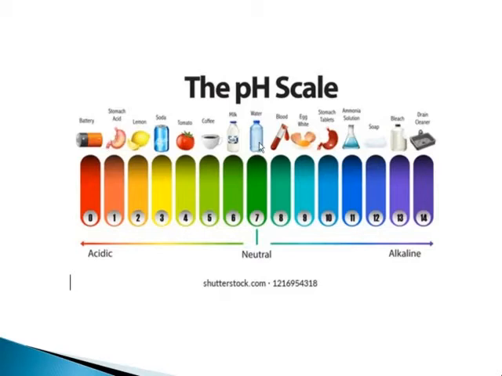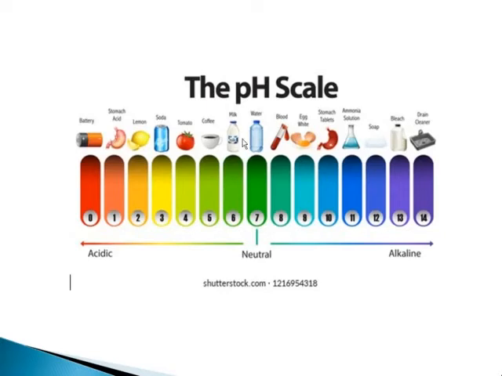When we dip pH paper in any material, for example, here some materials are given: battery, stomach acid, lemon, soda, tomato, coffee, milk, water, blood, egg white, stomach, ammonia solution, soap, bleach, drain cleaner.